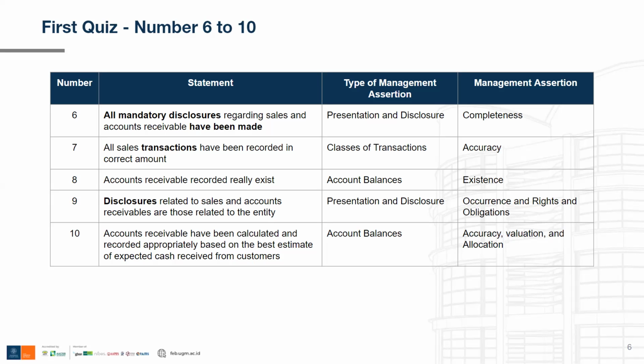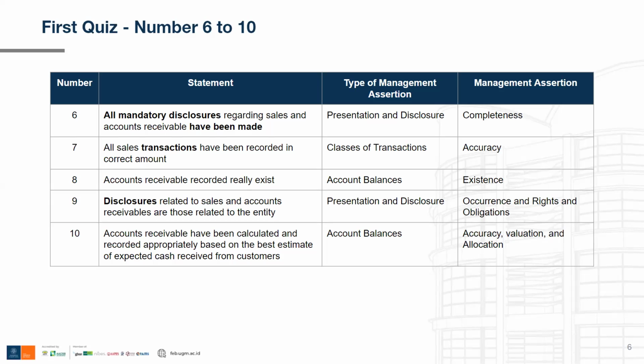For the eighth statement, accounts receivable recorded really exists. Now, this statement really talked about specific item in the financial statement that is an asset. Accounts receivable is an asset. So the correct type of management assertion is account balances. And the correct management assertion is existence because it talks about whether or not the item in the financial statement really does exist.